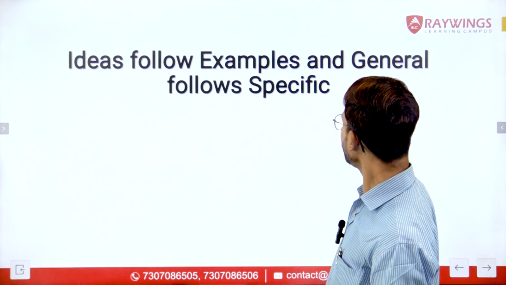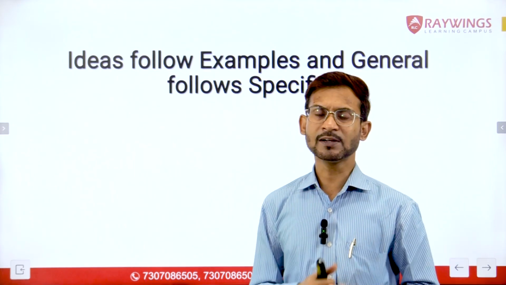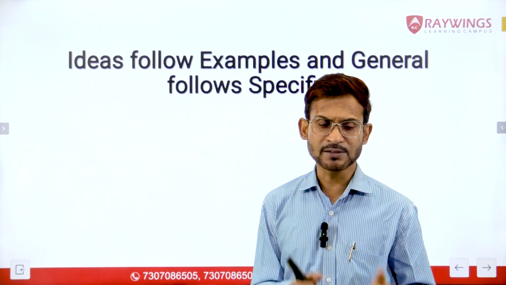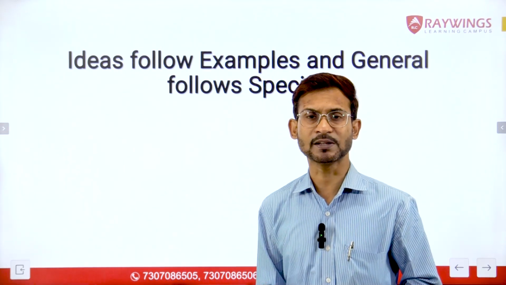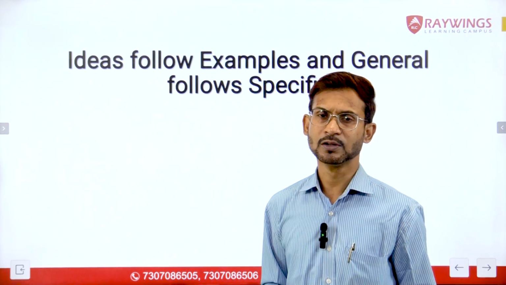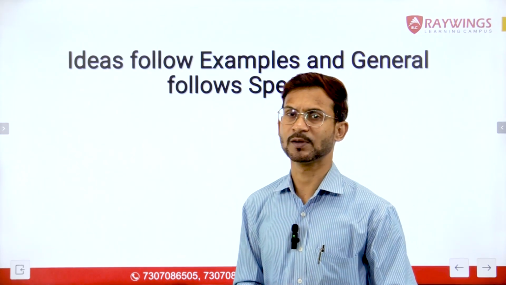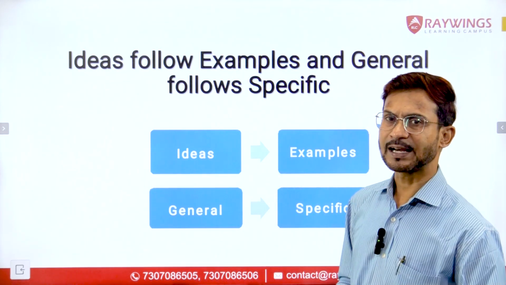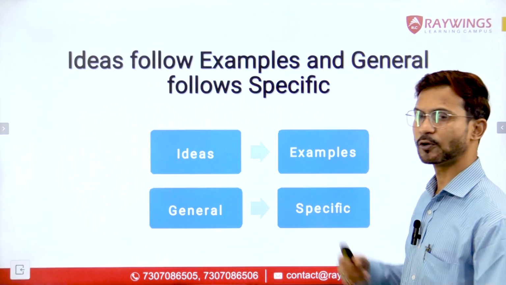And similarly, we have general to specific. If we have general information and also specific information, we always mention the general information first, followed by the specific information. We never start with the specific information and then go to the general information. That order would be wrong. The correct order should be the general information first, followed by the specific information. So this is the correct sequence: ideas follow examples, and general follows specific.